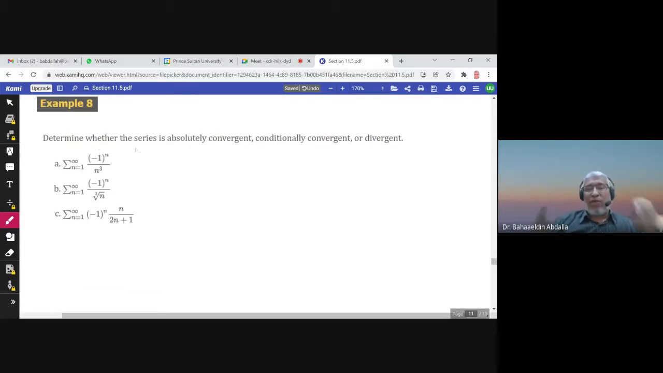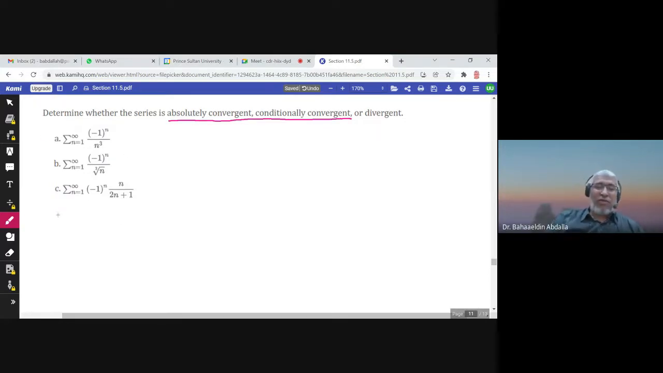Another example: determine whether the series is absolutely convergent. Now we have two kinds of convergence, absolute convergence and conditional convergence. So he can give you any series and ask you to determine whether each of these series is absolutely convergent, conditionally convergent, or divergent. So for part A, if this is an, as usual, let me consider the summation of the absolute value of an. So that would be our strategy.